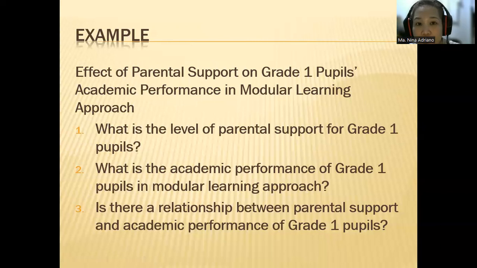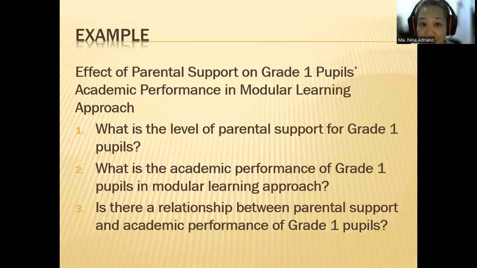If there are two variables, there are two different instruments. If there are three variables, there are three different instruments. So in this case, you have one variable, parental support, another variable, academic performance. You have two variables here, therefore you need to have two instruments, okay? One measuring parental support, another one measuring academic performance.